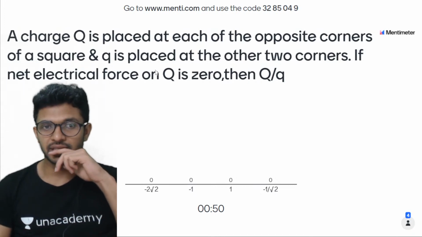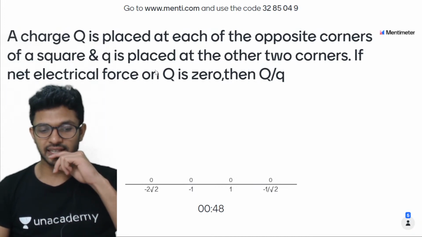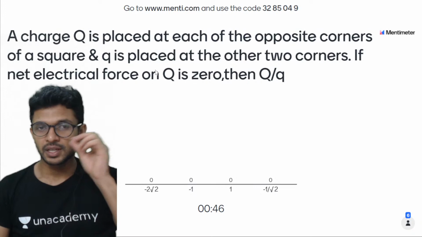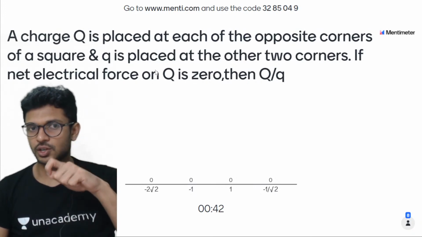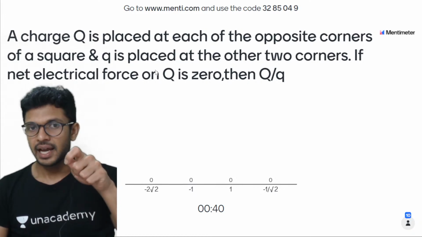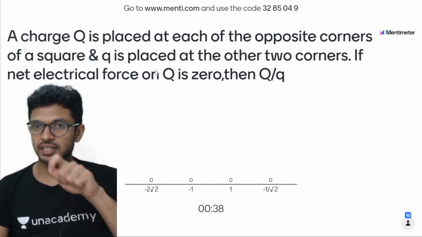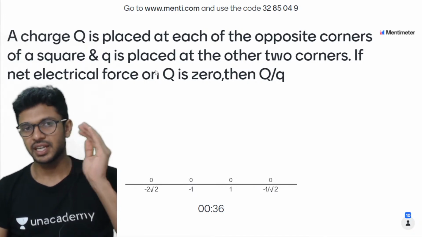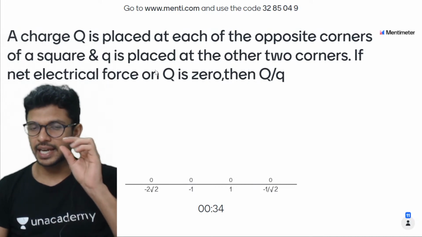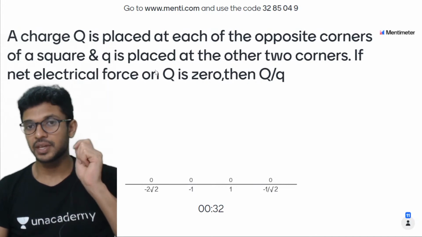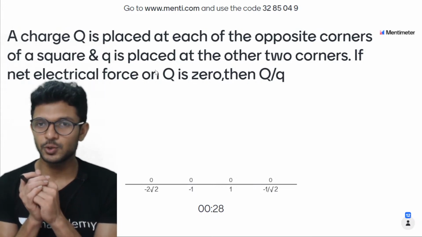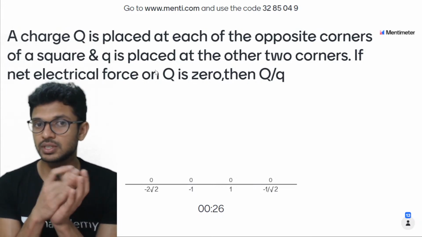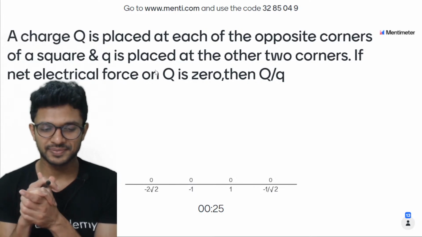I hope you all can see the question, right? 50 seconds are left. A charge capital Q is placed at each of the opposite corners of a square and small q is placed at the other two corners. If the net electrical force on capital Q is 0, then the ratio of capital Q by small q कितना? Here also the concept that we have to use is net force is equal to 0.